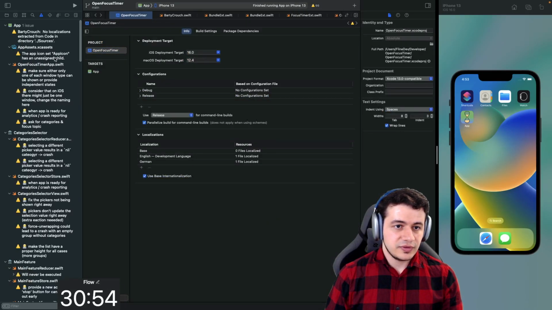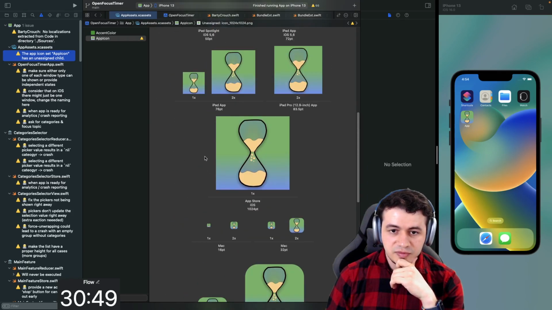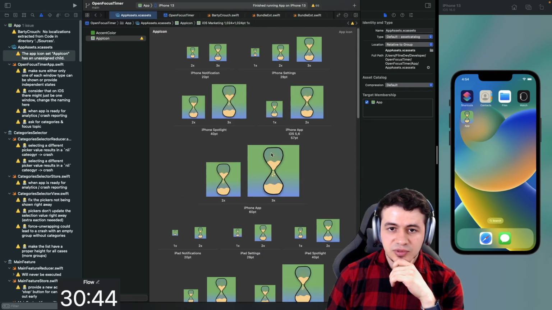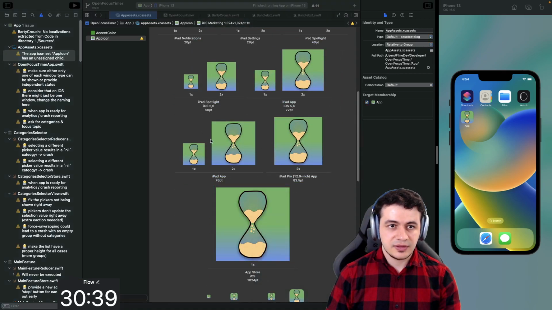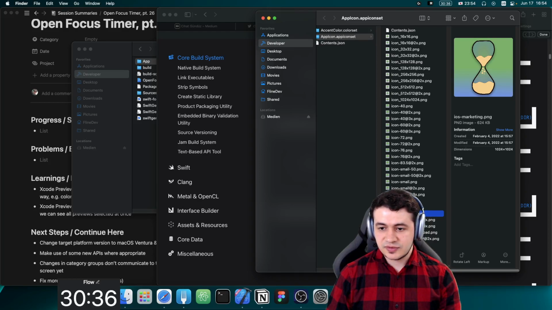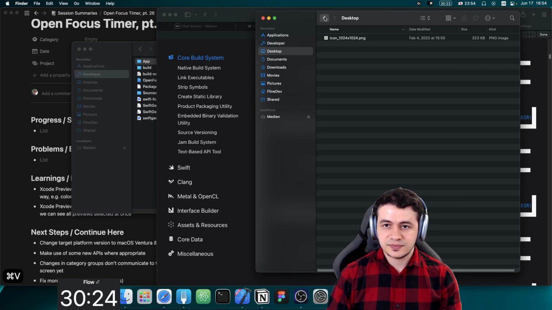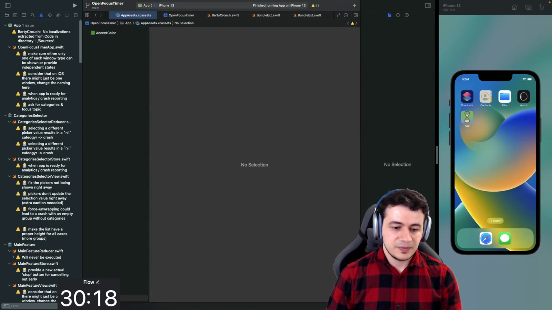So let's continue with the app icon stuff. So we have now the different app icons. And the new feature of Xcode is I should be able to select here somewhere that I just want to have one app icon. So let me actually go into the Finder and just copy this iOS icon. I believe this is the original. Or is it this one? No. So this has the original size, so I'll just put that on my desktop for now. And we're just going to get rid of the app icon here entirely. Just going to add a new one.